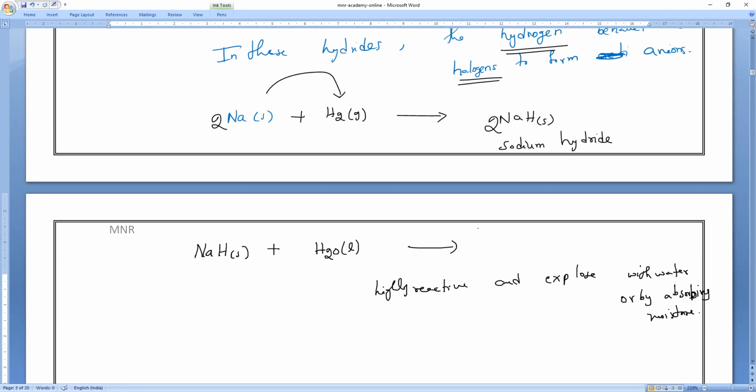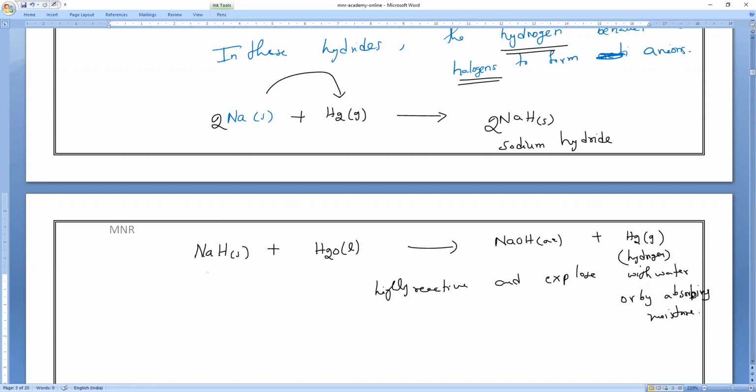So what is the product expected here? Anybody can tell? NaH reacting with water. Speak loudly. We all know that product. Sodium hydroxide, plus it will give us back what? Hydrogen. Understanding? So what is the balanced equation? Balance this equation fast.